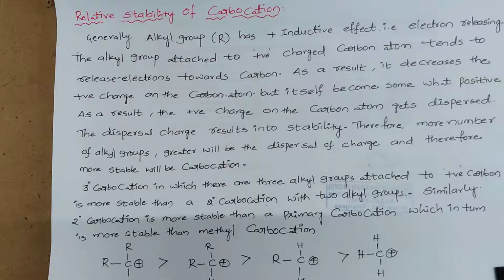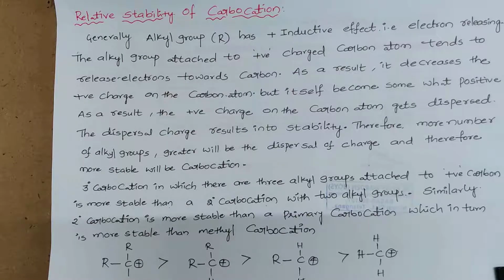How much positive charge is neutralized depends upon the number of alkyl groups attached to the carbon carrying the positive charge. If more alkyl groups are attached, more electron density will be donated, so more positive charge is neutralized, resulting in greater stability.